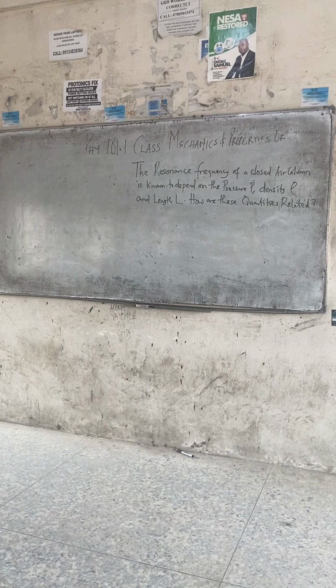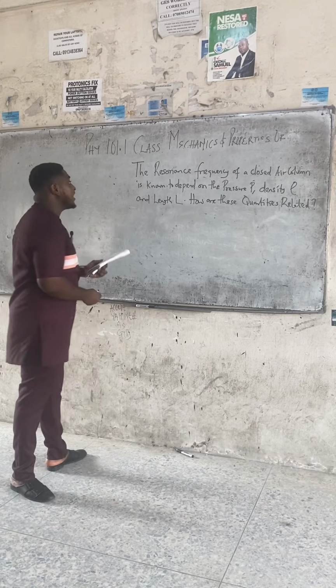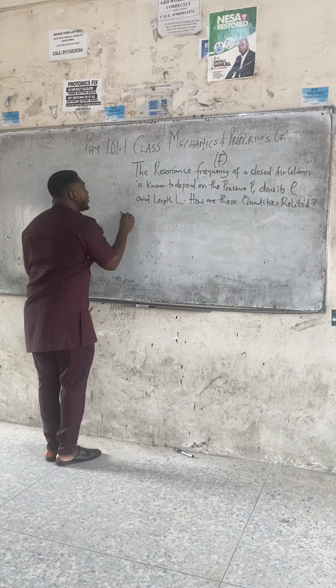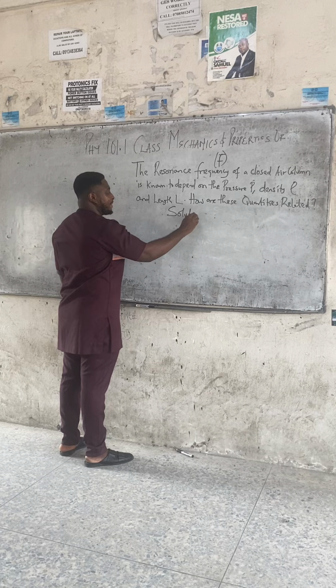Class, we are asked to show how these quantities are related. The resonance frequency, let us call it F. Class, I want to interpret this question mathematically. So, solution now. Follow me, please.